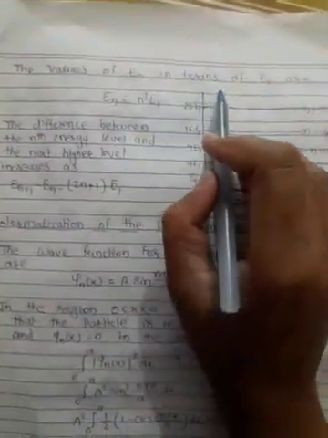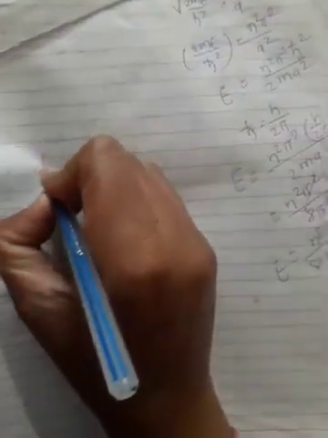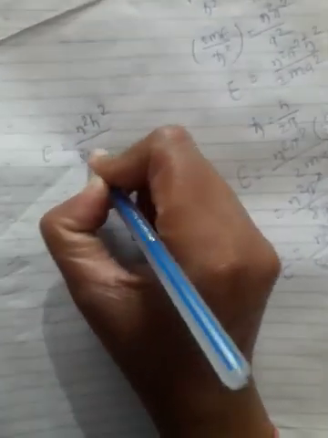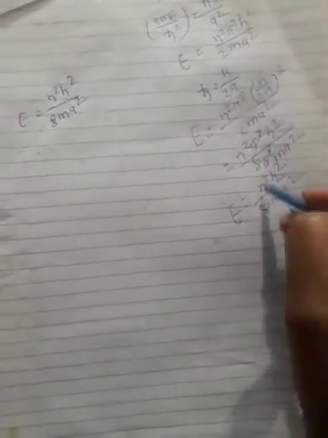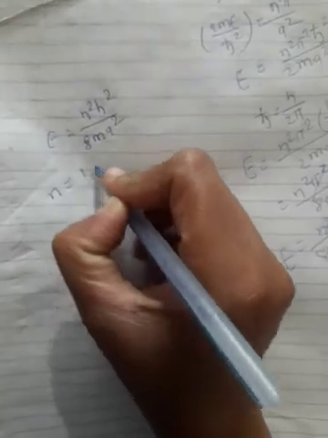The values of En in terms of E1 are as follows. Here this is the first equation, this is the second. If we consider this energy value, E equal to n square h square upon 8 m a square, both are the same. Here we substitute n equal to 1, 2, 3, 4 and so on.